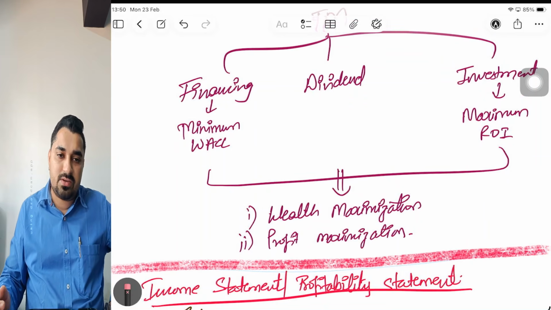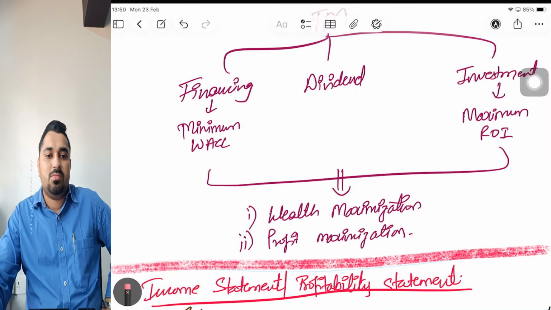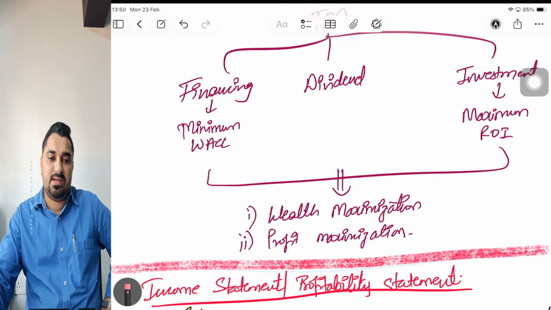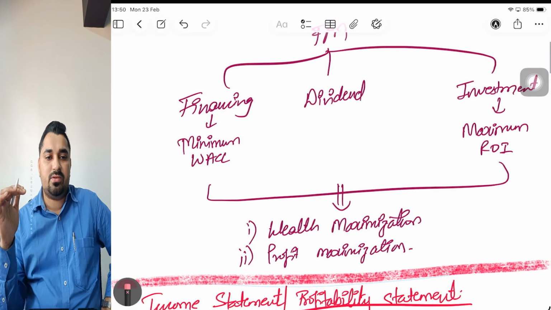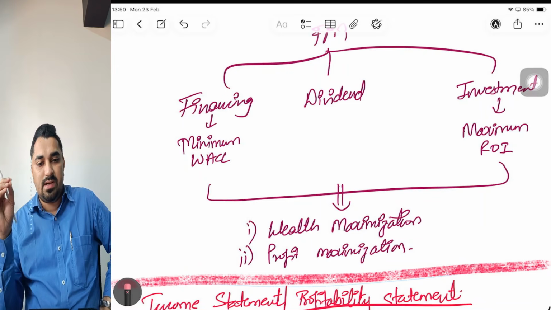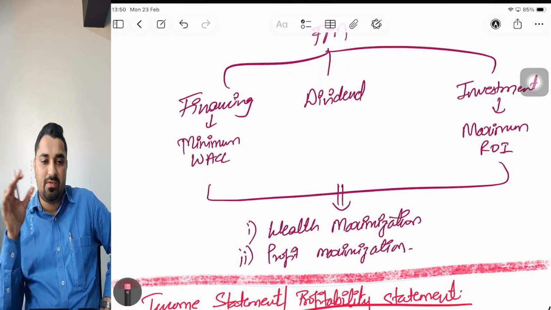Now coming to the next question, what are the objectives of FM? FM has two objectives. The main, predominant, important objective is wealth maximization. The supplementary objective of financial management is profit maximization. Again, this is a very important short note question asked in every alternate attempt: difference between profit maximization and wealth maximization, or why wealth maximization as an objective is superior to profit maximization.